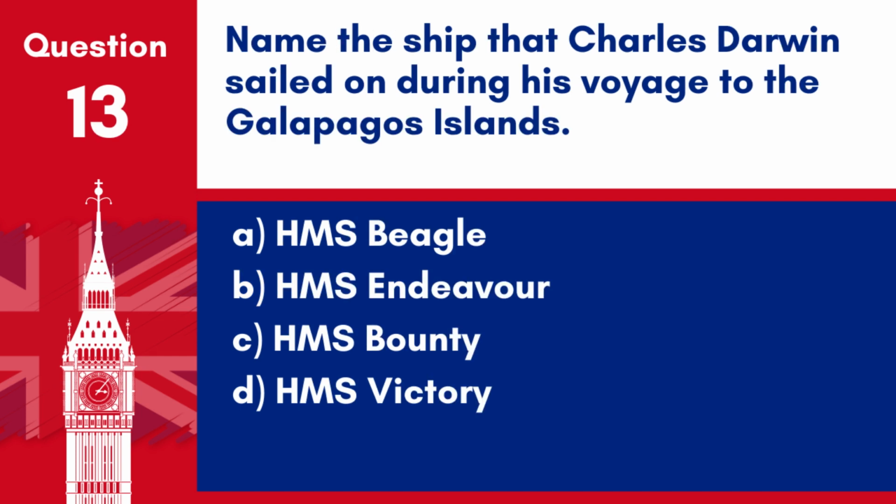Question 13. Name the ship that Charles Darwin sailed on during his voyage to the Galapagos Islands. A. HMS Beagle, B. HMS Endeavour, C. HMS Bounty, D. HMS Victory. Answer: A. HMS Beagle. Charles Darwin sailed on HMS Beagle during his voyage to the Galapagos Islands, leading to his theory of natural selection.